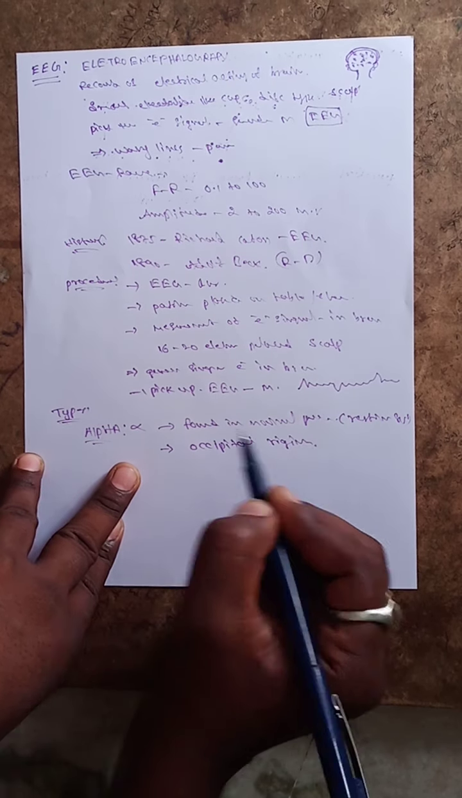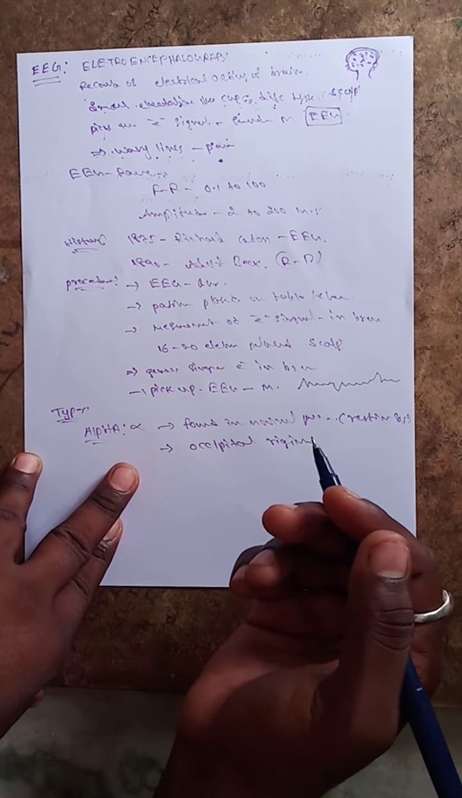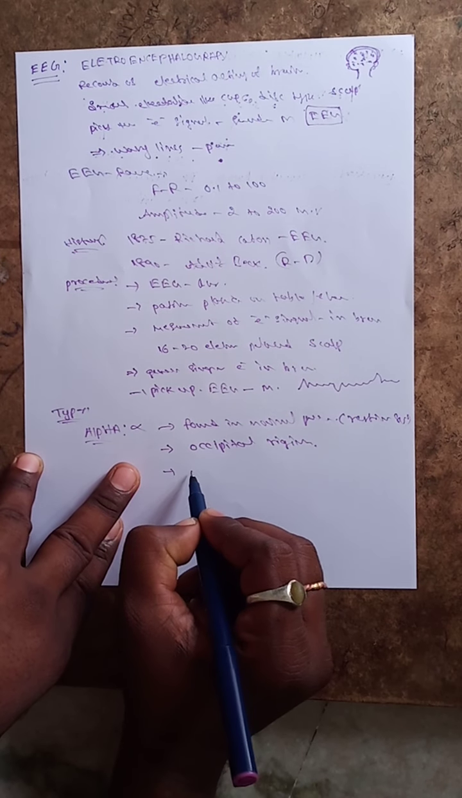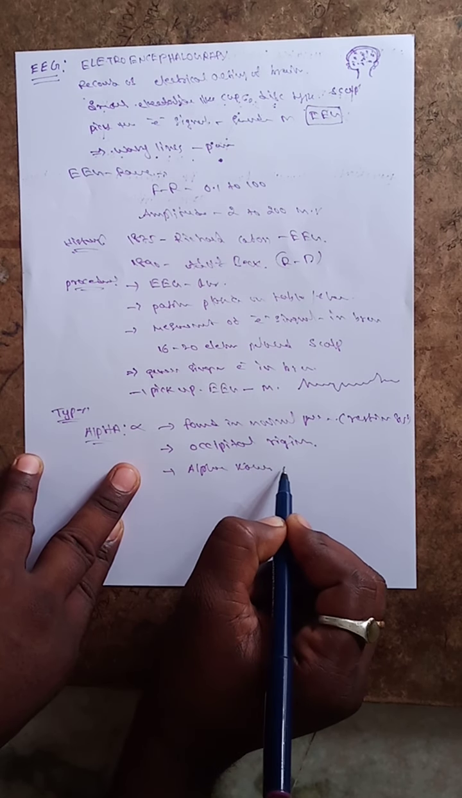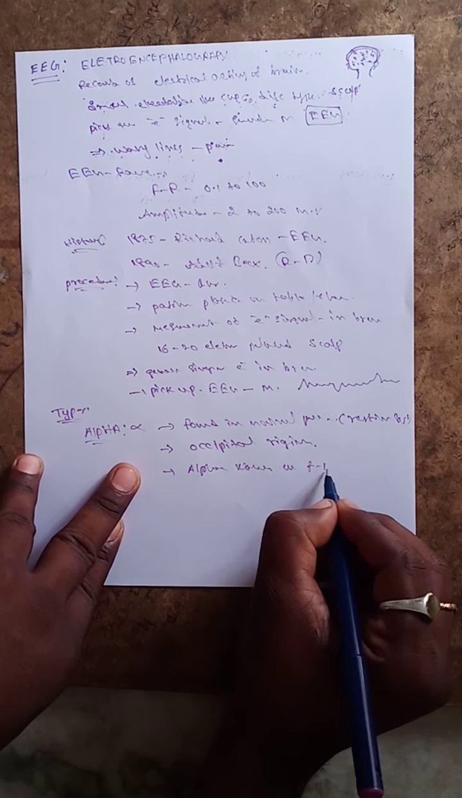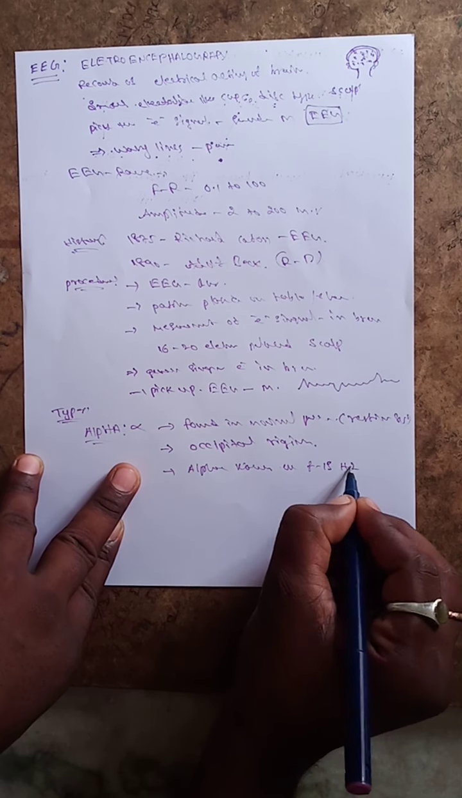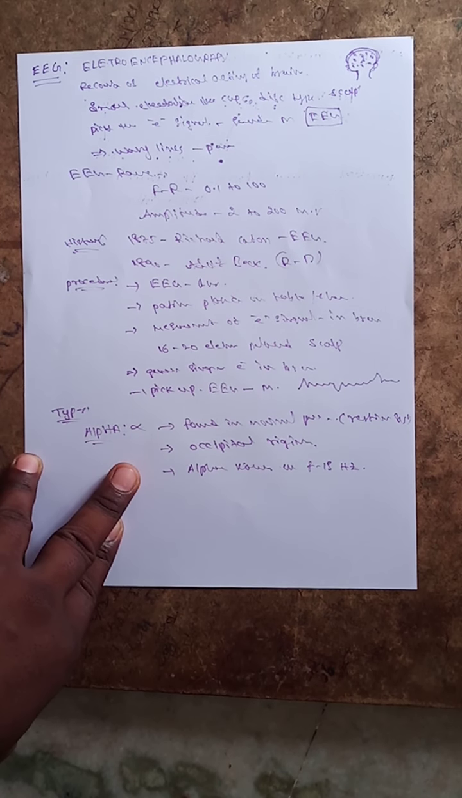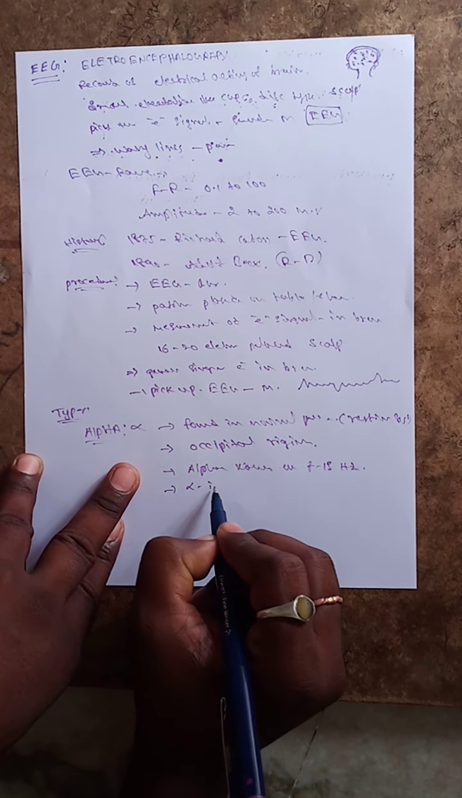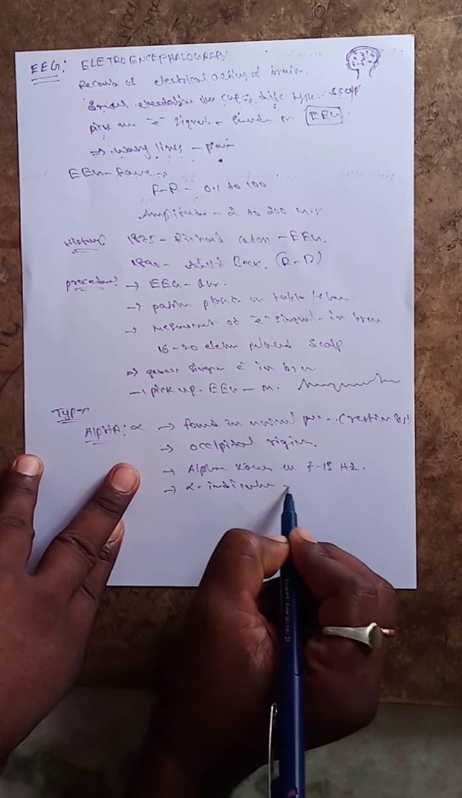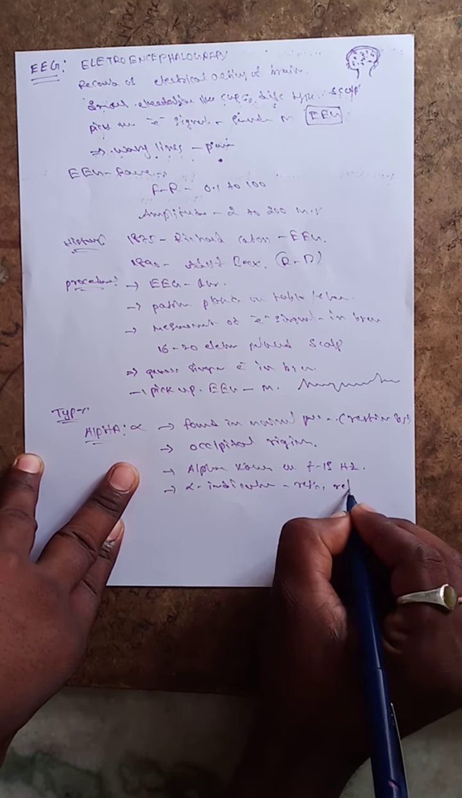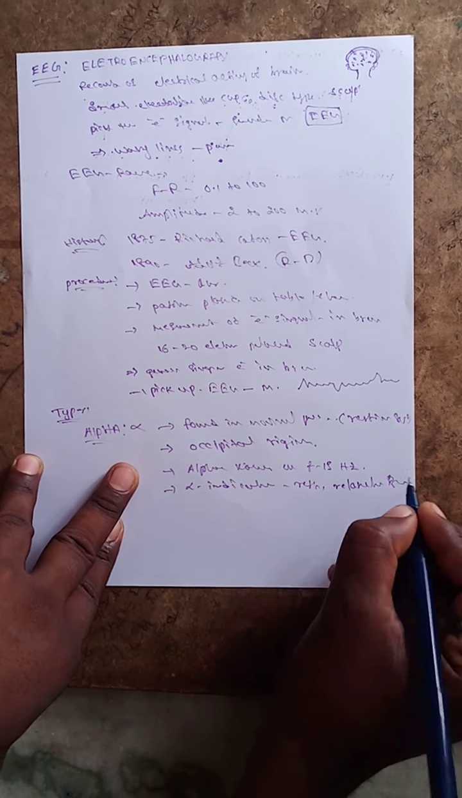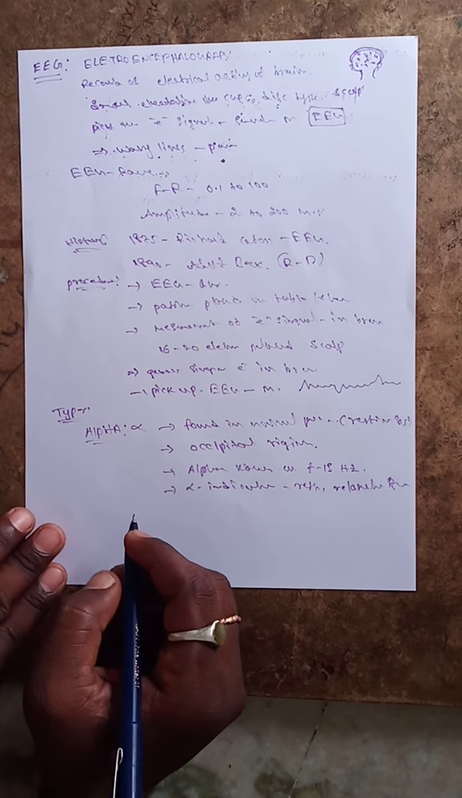They occur in the occipital region. So what is the range of the alpha waves? Alpha waves are 8 to 13 Hz. Alpha waves are present and indicate the calm and relaxed state only. The alpha waves are an indication of rest and a relaxed state only.